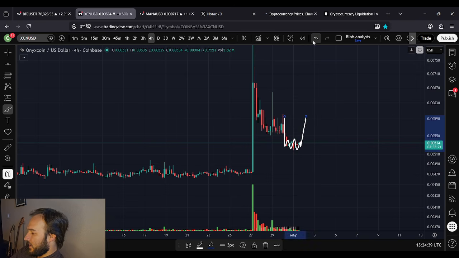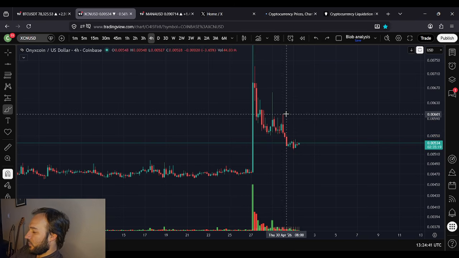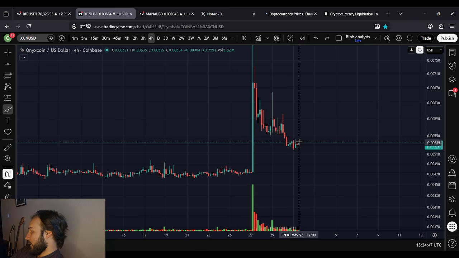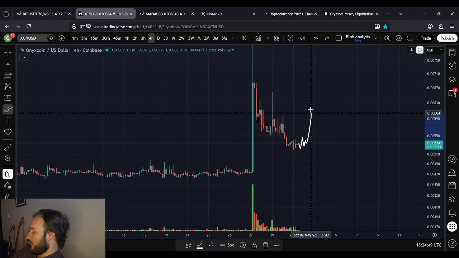If this is a BART pattern, there's no reason why we couldn't get above this high in a very short amount of time, like by the end of today or sometime tomorrow. And again, we still could go lower. These patterns are volatile, and then we move up, and they happen with very low volume too.